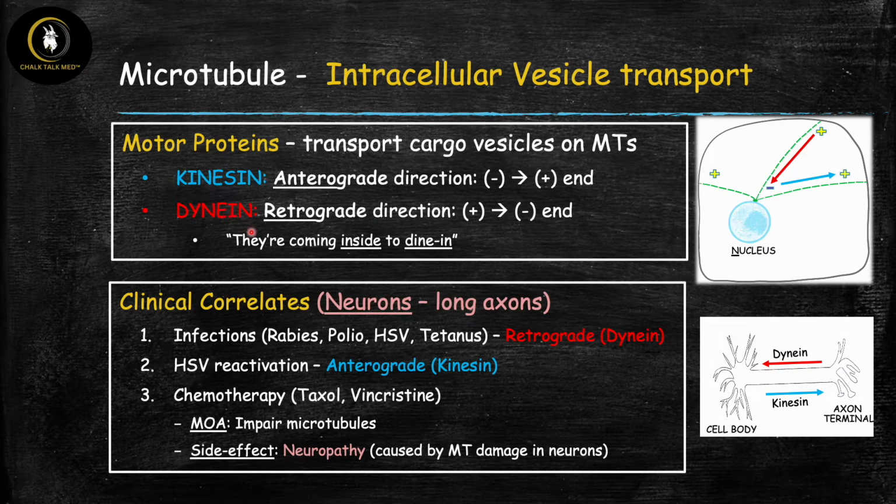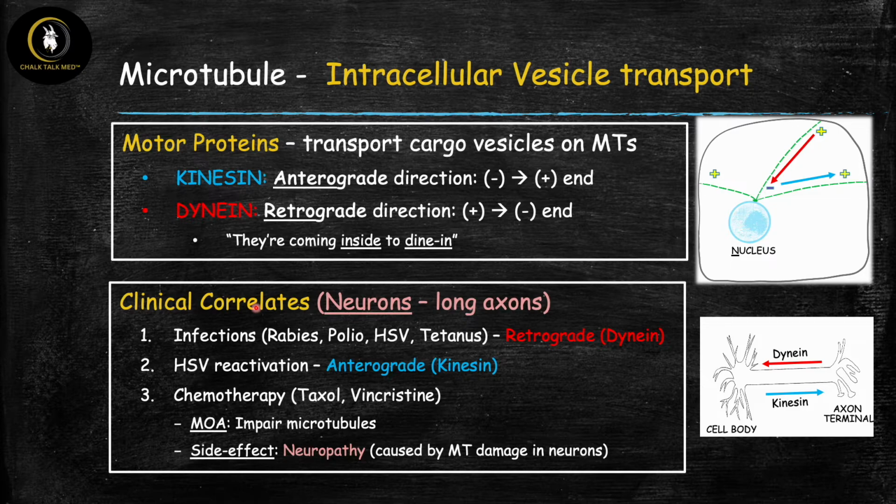And a helpful tip to remember is the phrase, they're coming inside to dine in, meaning that the direction of this transport by dynein is towards the inside or center of the cell, aka retrograde. And so by elimination, you'll know that kinesin does the opposite transport.